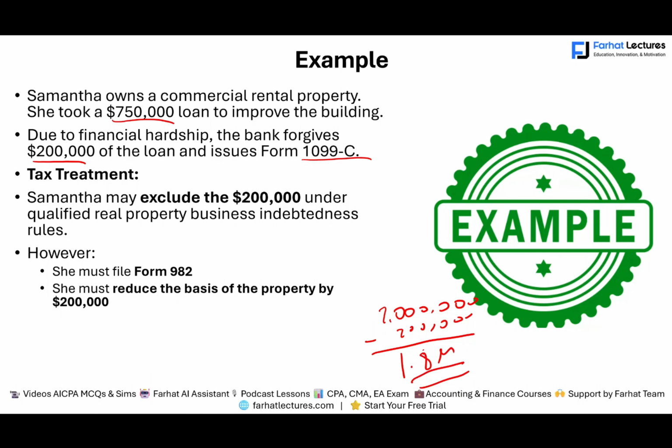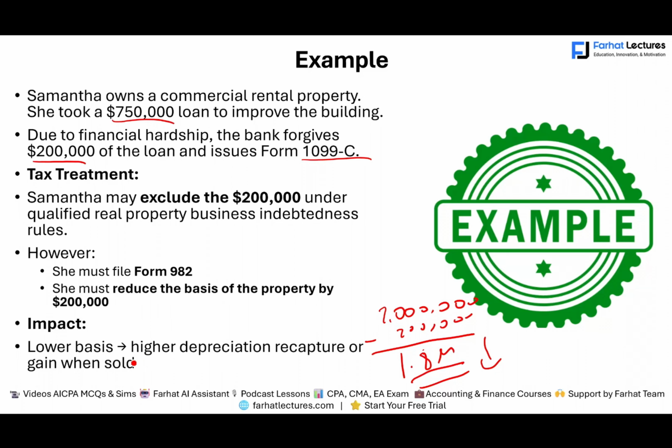What does that mean? All that happened now is we reduce the basis of the property, so when we sell it later, the gain should be higher or the loss is lower. So we would recapture that. So the impact is lower basis, higher depreciation recapture, or gain when sold. This is what we do. So it's not going to be taxable now, but rest assured we're going to recapture that later on.